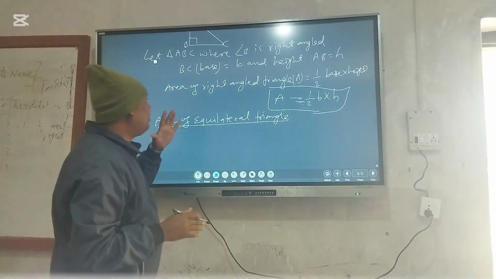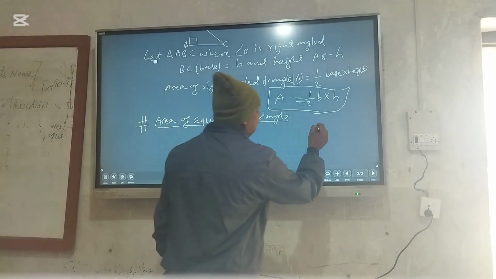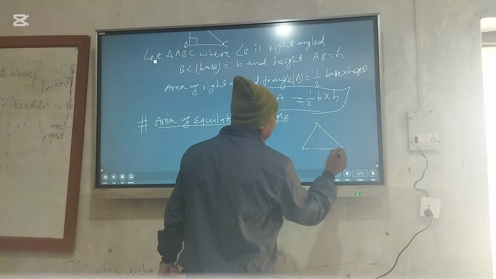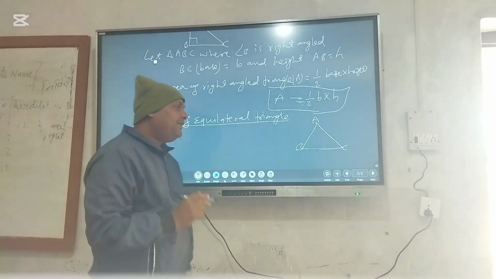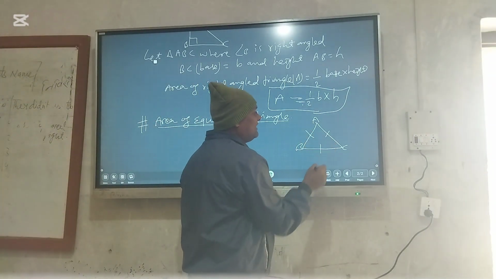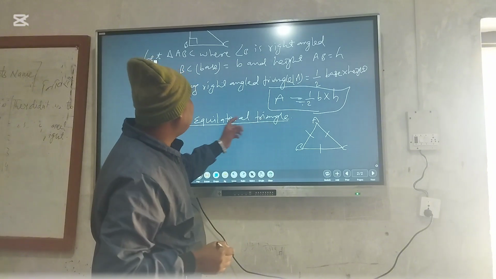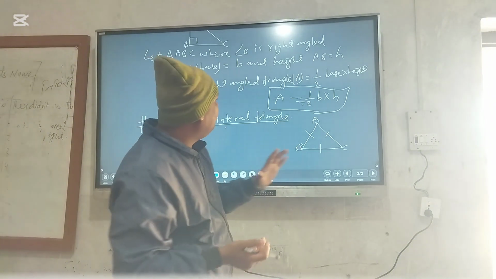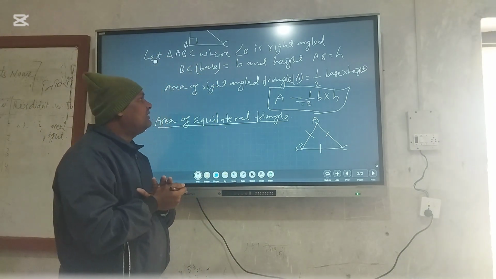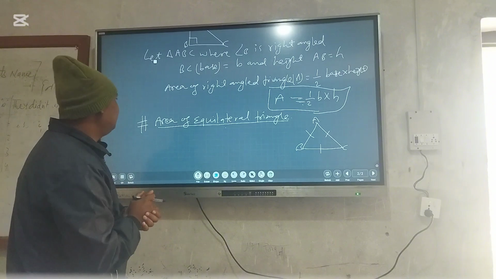Suppose ABC is a triangle. If all its sides are equal, then it is called an equilateral triangle.